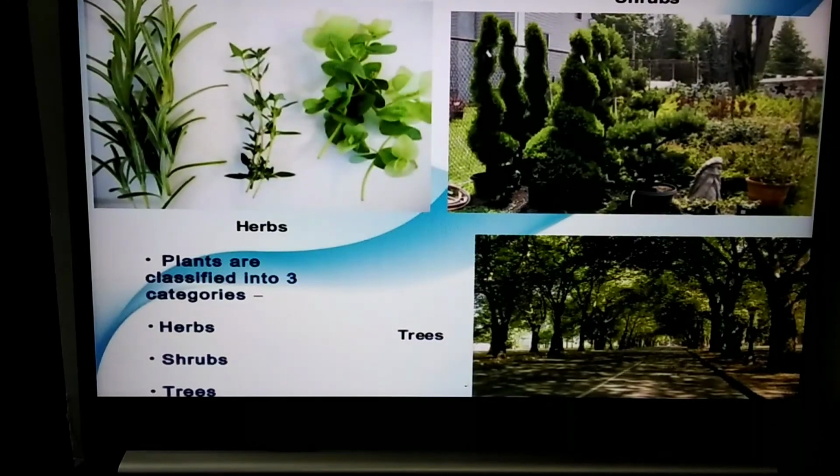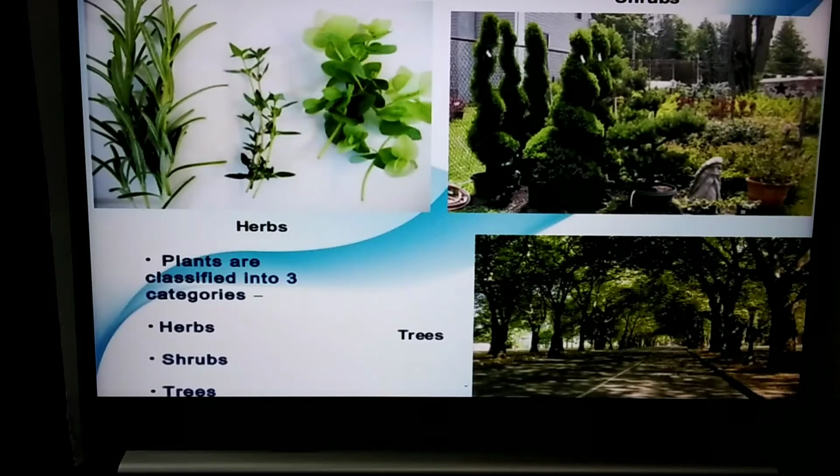Now, basing on the kind of stems, they can be classified again into three categories. Those are herbs, shrubs, and trees. Not only basing on the stems, basing on their lifespan, they can also be classified into three main groups, that is annuals, biennials, perennials.